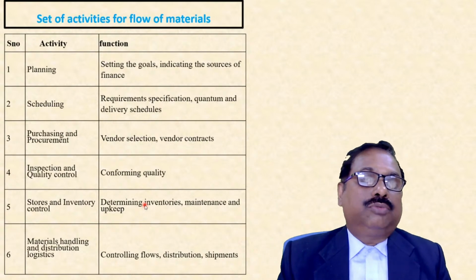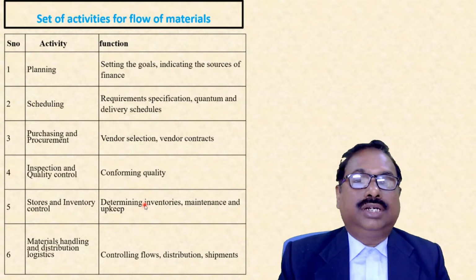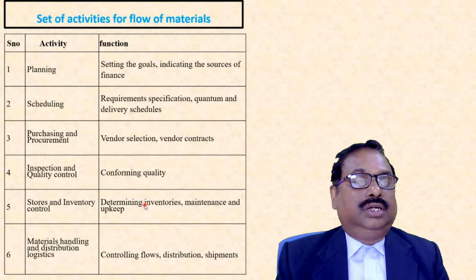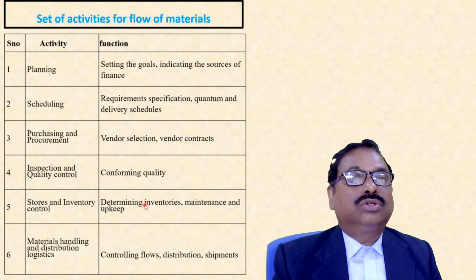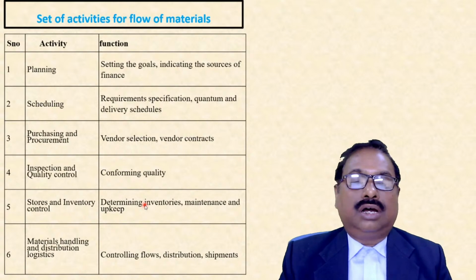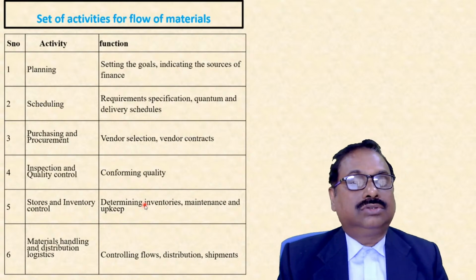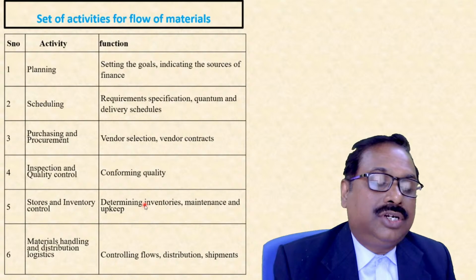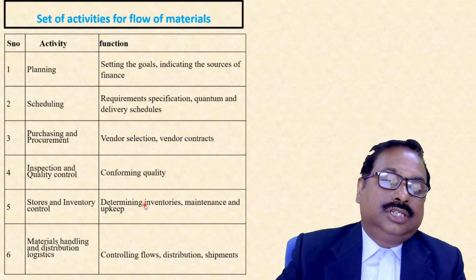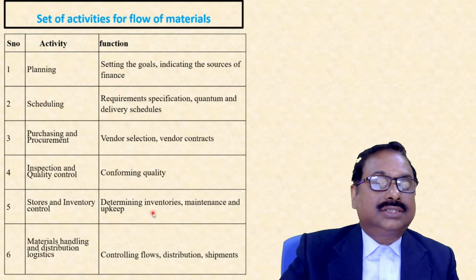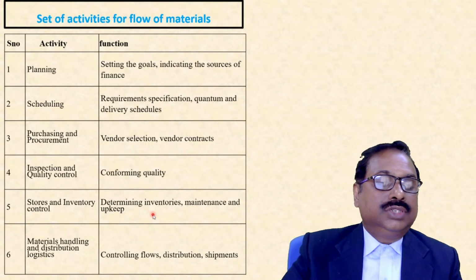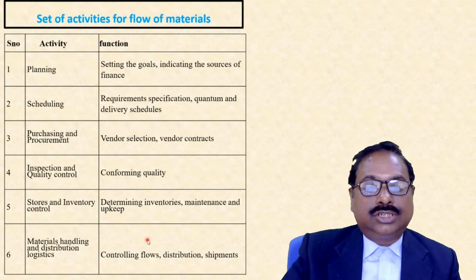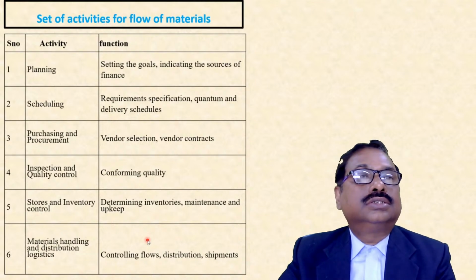Next is purchasing and procurement. We have to select the supplier or vendor, then have contracts with the vendors and all. Next is inspection and quality control, where we check whether our quality conforms to the desired quality or not. Next is stores and inventory control, which determines inventories, maintenance, and upkeep. Next is material handling and distribution logistics, which is controlling flows, distributions, and shipments.